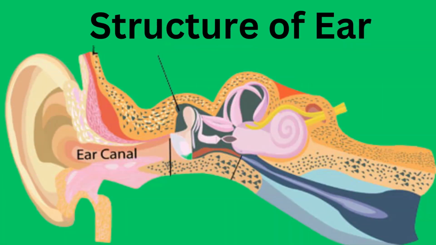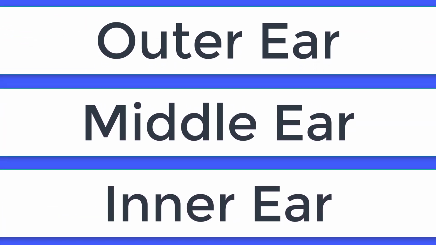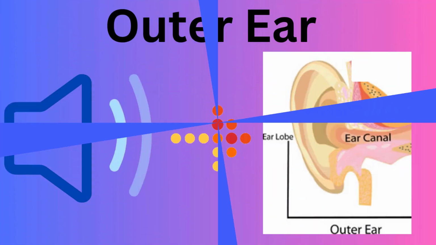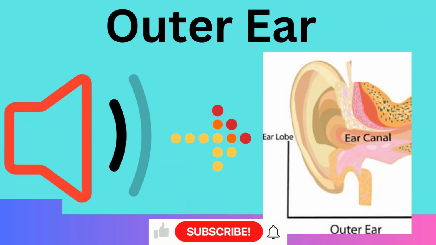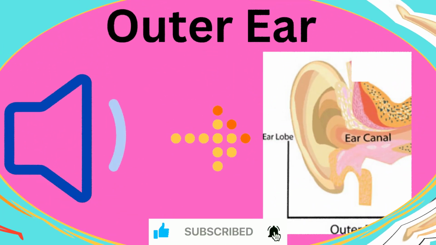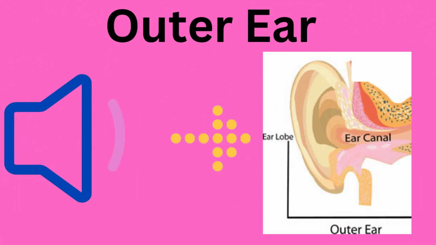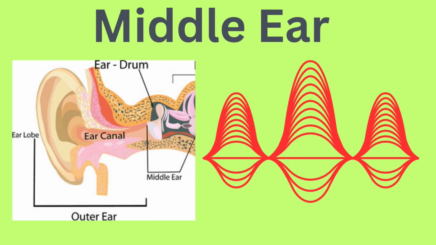Our ears are divided into three parts. These three parts are outer ear, middle ear, and inner ear. Outer ear is the visible part of our ear. It includes earlobe and ear canal. The main function of the outer part of the ear is to collect sound waves and direct them towards the middle ear.